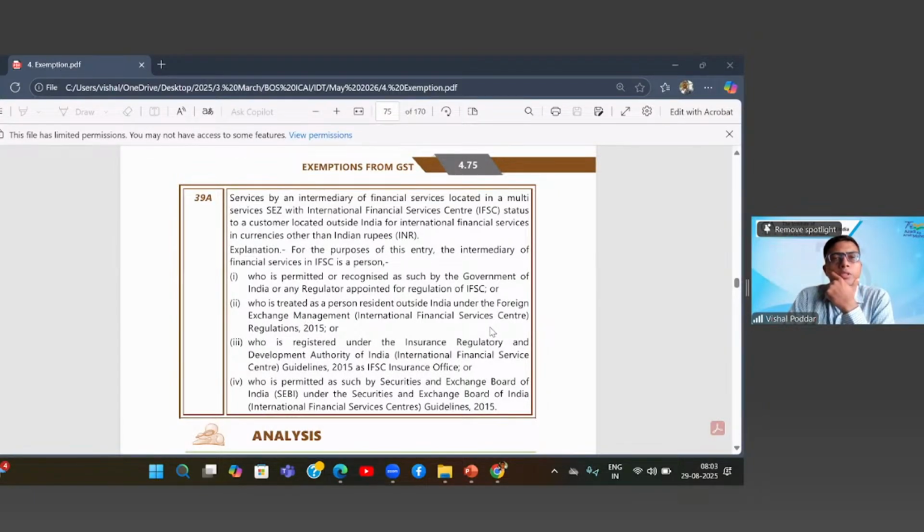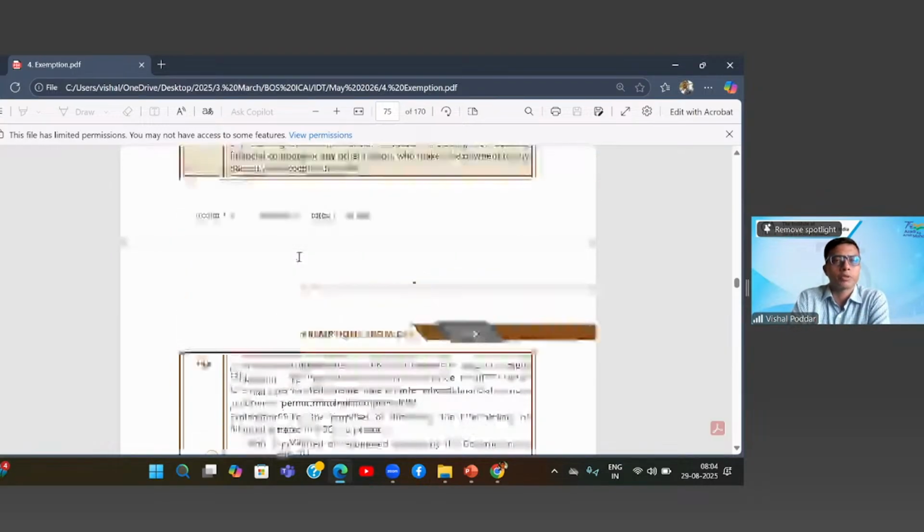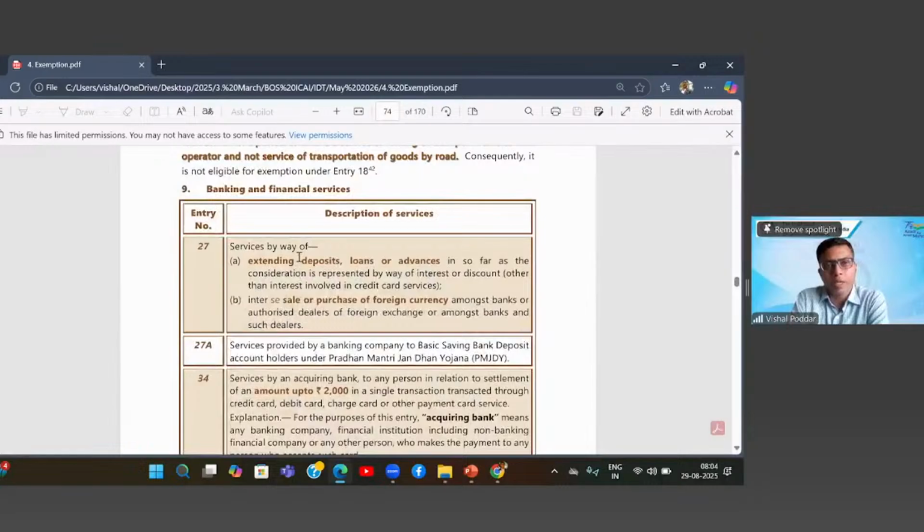So this is a very specific service by intermediaries of these financial service centers which are located in SEZ. So this is a particular service which has been given exemption. Now there is one query in the chat box relating to this entry. I'll take up this query. I want your answers. So the query is raised, I think, by Geet.